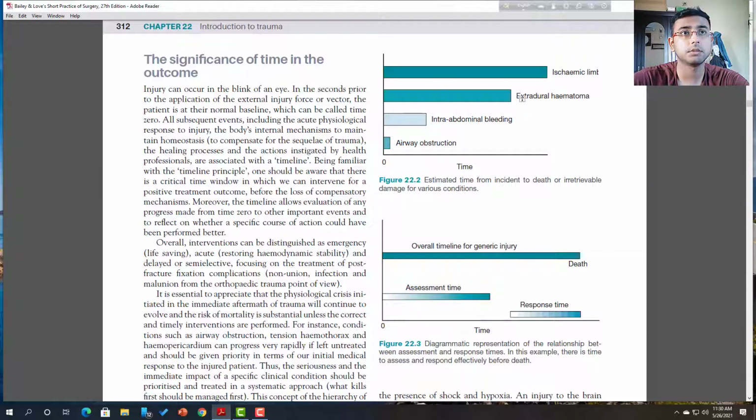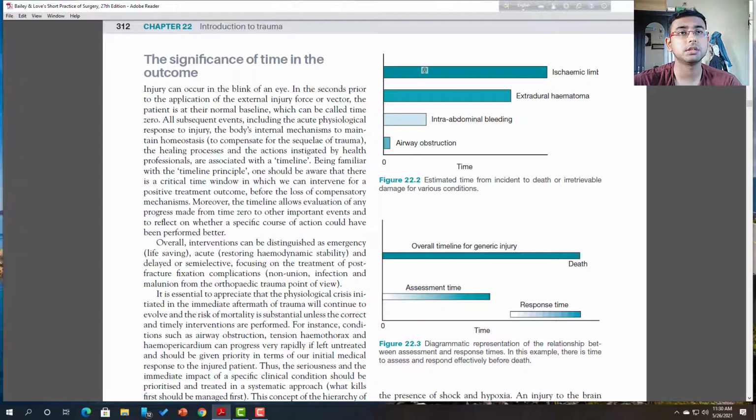Now the extradural hematoma has a huge time extent, so you have much time to diagnose the extradural hematoma, and you can manage it with surgical evacuation sometimes, and some hematomas may not need any surgery.